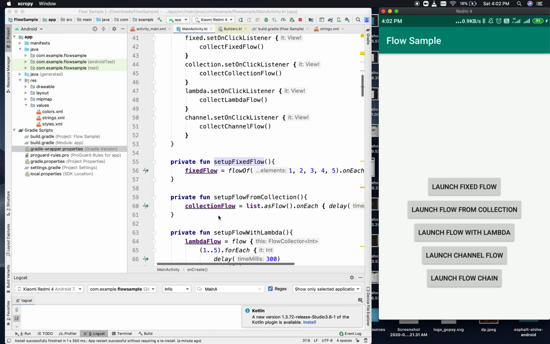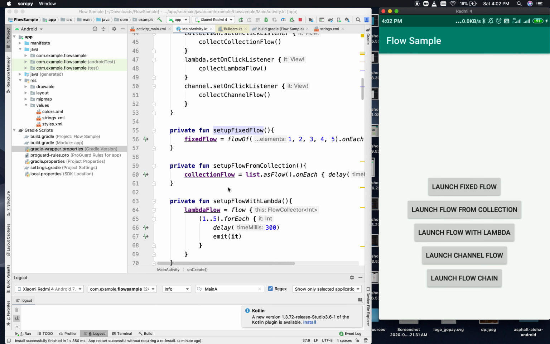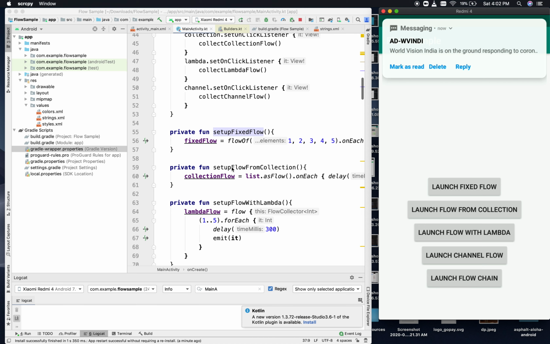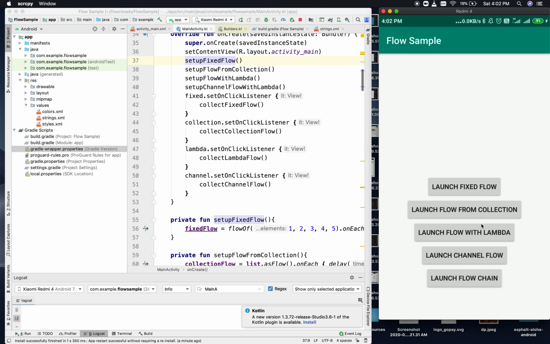So these are all, as you have seen, the definitions of flow, and I have already told you that flow will never start the definition before you give the call to the collect function for those, right? So that's what, on the click of these buttons, I have done: collect fixed flow, collect collection flow, collect lambda flow, and collect channel flow. These are 4 different buttons, from the first one to the 4th one, and we are giving the collect call to those.